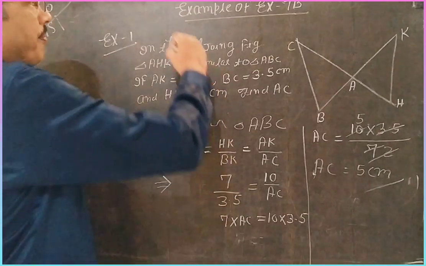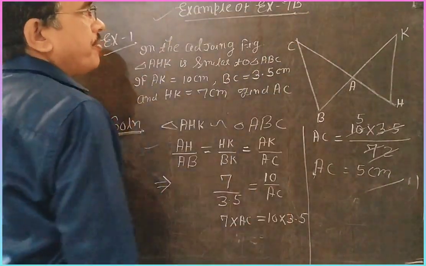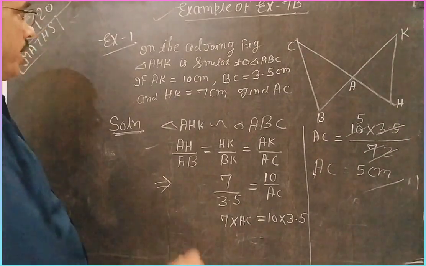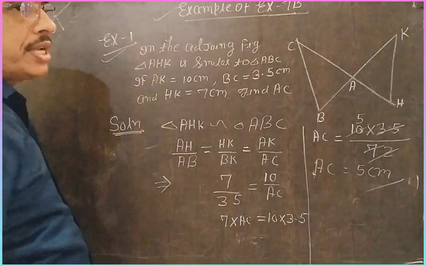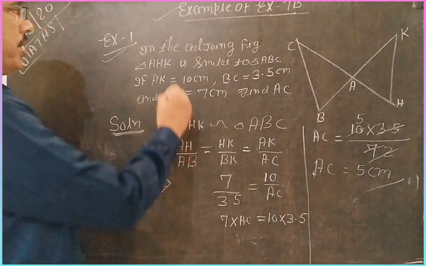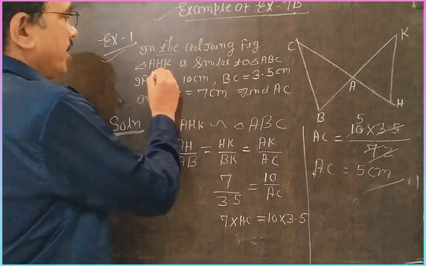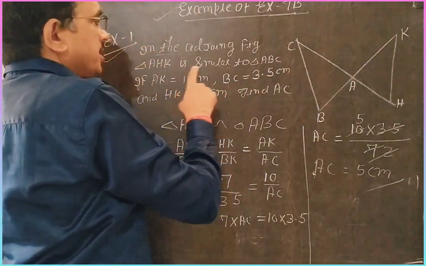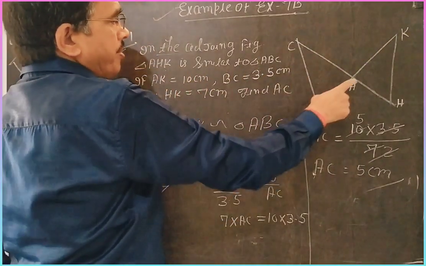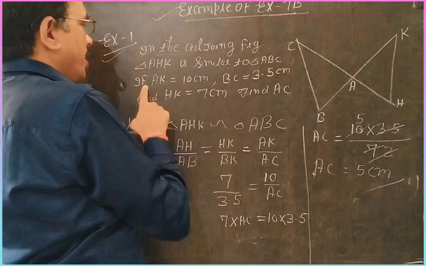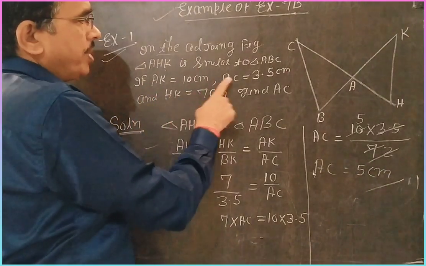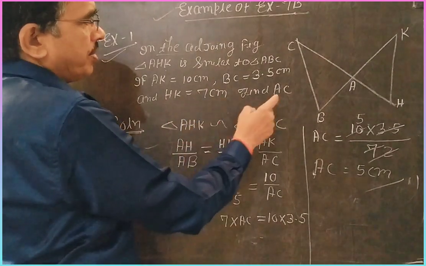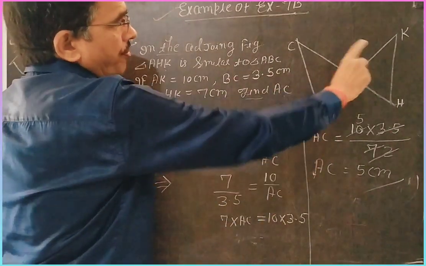Now see the examples of exercise 7b. Some questions related to similarity. So dear students, I will try to solve the first example of 7b. In the adjoining figure, triangle AHK is similar to triangle ABC. If AK is equal to 10 cm, BC is equal to 3.5 cm and HK is equal to 7 cm, find AC.